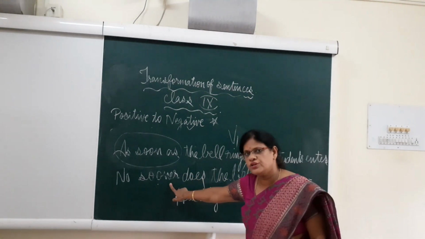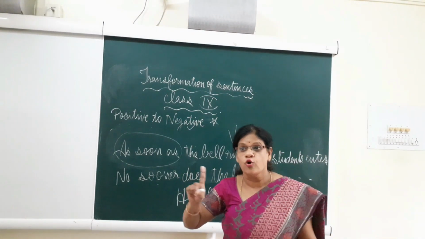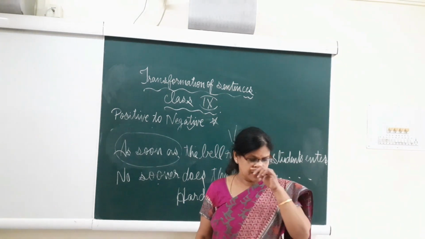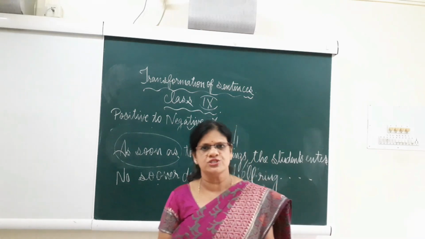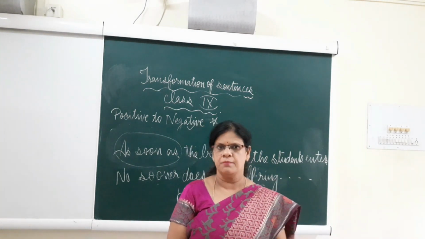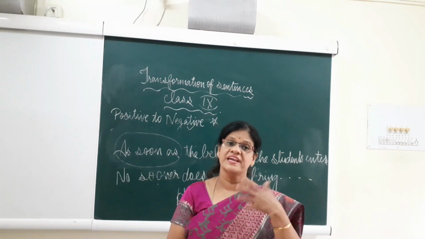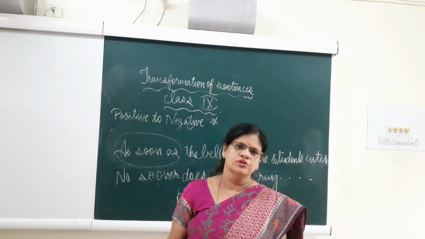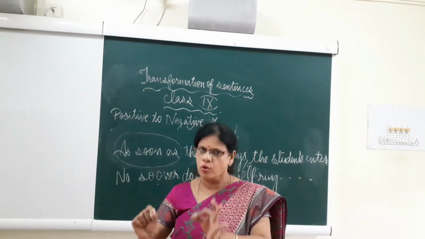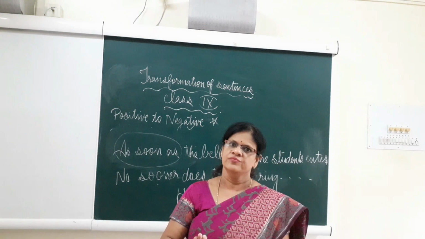If it is no sooner, it is then. That is called a correlative conjunction. They are correlative conjunctions. Sometimes in the question paper you get the instruction, but they will not tell you that you have to use no sooner. Sometimes they might have given in the bracket that you have to make it negative. So it is understood. If it is as soon as, children, as soon as is usually changed to no sooner if it is negative. Understood?